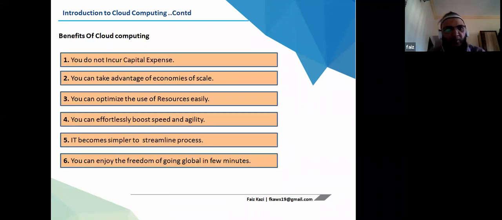So what are the benefits of cloud computing? You don't incur capital expense. You can take advantage of economies of scale. You can optimize the use of resources. You can effortlessly boost speed and agility. IT becomes simpler to streamline processes, and you can enjoy the freedom of going global in a few minutes.